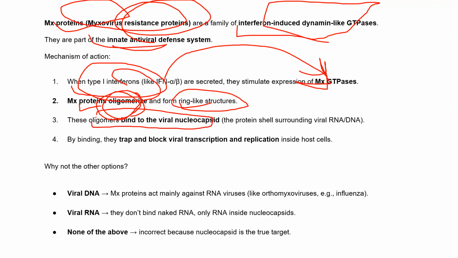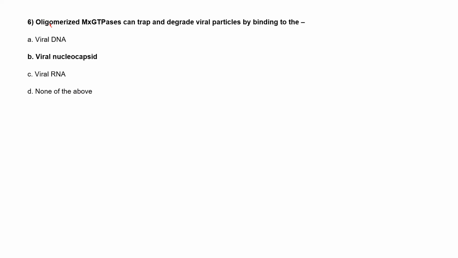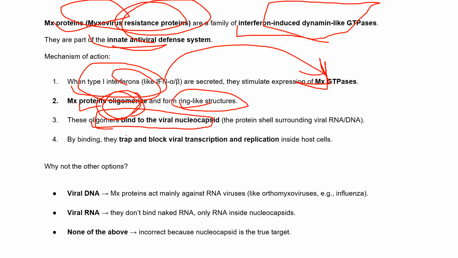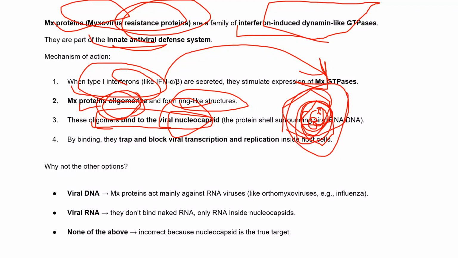So after that, these MX protein oligomers, as the question asks, these oligomerized MX GTPases degrade the viral particles by binding to this viral nucleocapsid. So they'll go and bind to this viral nucleocapsid. We know what this nucleocapsid is. This is the protein shell surrounding the viral RNA or DNA. So this is the outer covering, and where the nuclear material is present, the protein shell which covers this viral RNA or DNA, we call it the nucleocapsid.